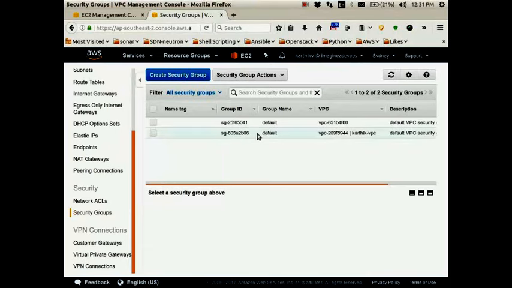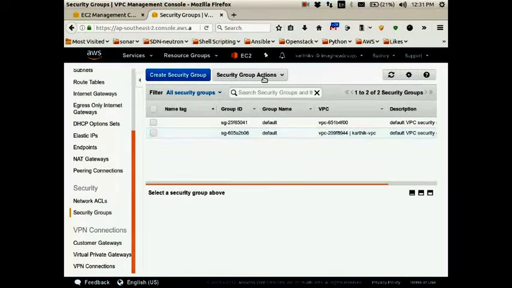So there is a default security group. A default route table and a default security group will be created whenever we create a VPC. But we can create many subnets within a VPC, as well as many security groups within a VPC apart from the default ones.